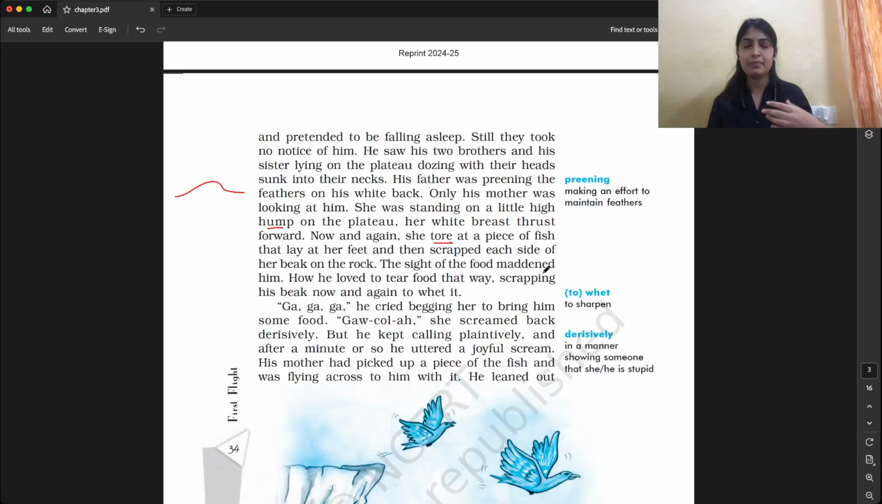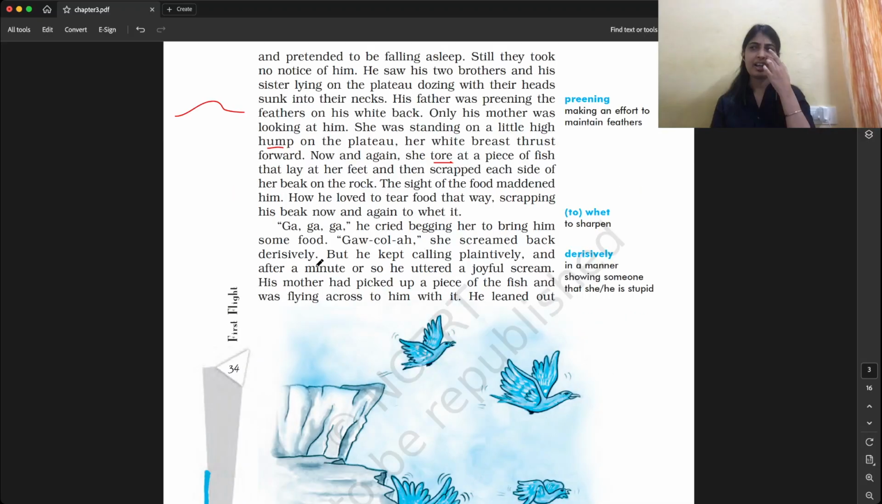Gavkola, she screamed back derisively. Derisively means ridiculing him, or scolding him in a way. But he kept calling plaintively. Plaintively means sadly. The young seagull kept calling, please give me food, because he was begging her to bring him some food.